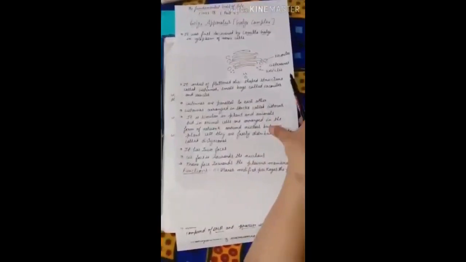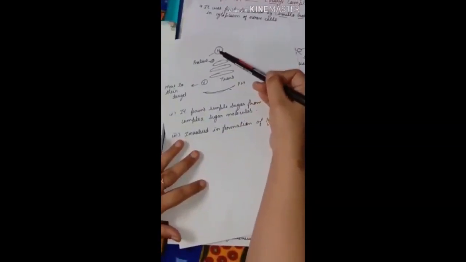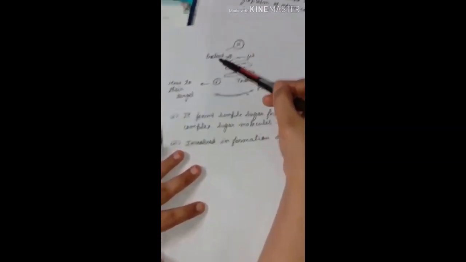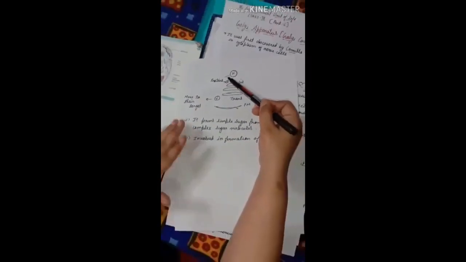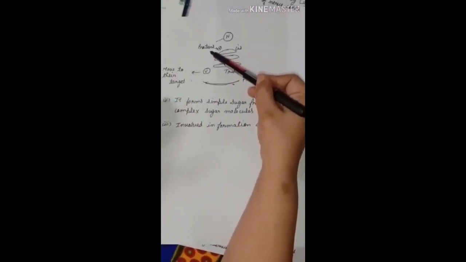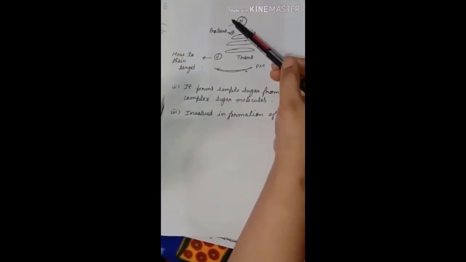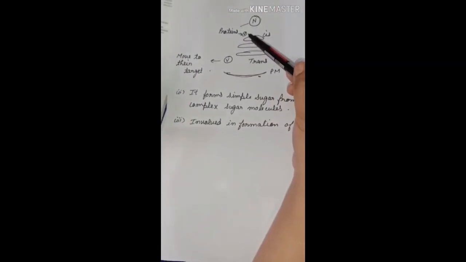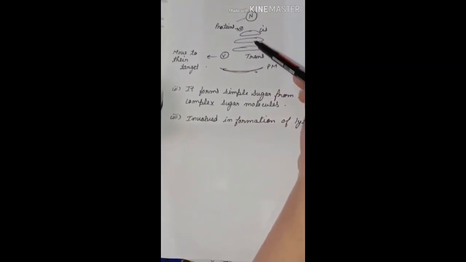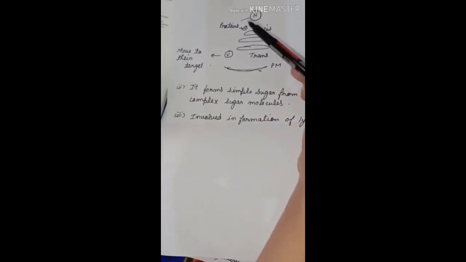the function we are going to discuss here: the Golgi apparatus is used to store, modify and pack the product. Store means, for example, the nucleus is preparing something, and, for example, the ribosomes are used to form the proteins. These proteins are transported out, and while being transported out they will be transferred to the vacuoles. Now the vacuoles transfer them to the cisternae, and in the cisternae they are modified.